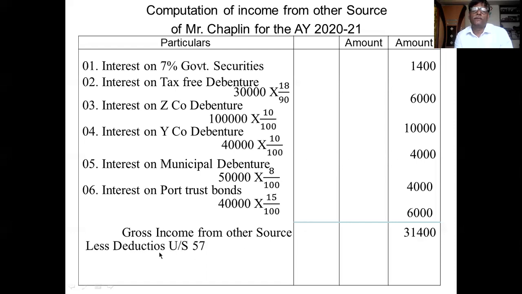From this gross income of 31,400, you deduct the deductions under section 57. First deduction is collection charge. Collection charge is 1%. You have to calculate 1% on the net, not on the gross. You remember this. 284 is the 1% of the net interest. I calculated it in the next slide. I will show it.